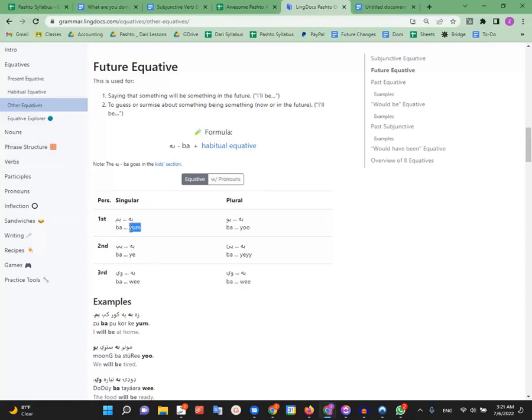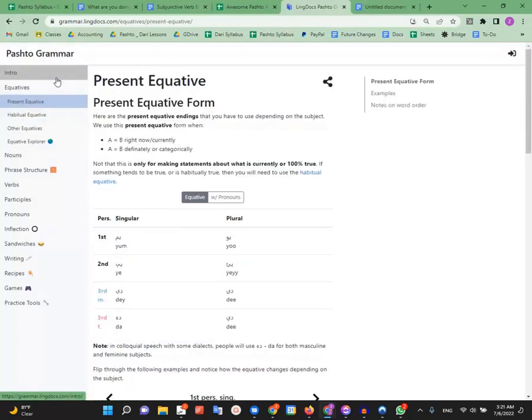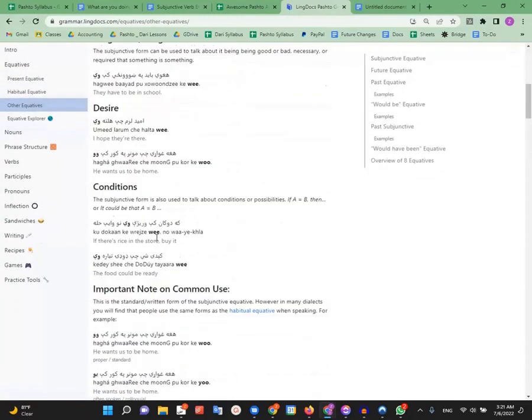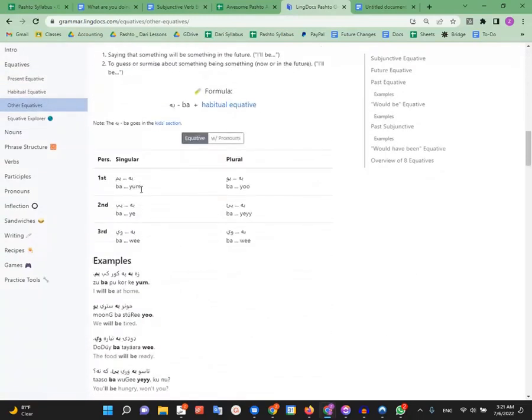Then you'll notice that the actual equative itself, so this ba is not considered an equative, okay? But the actual equative yum is the same as the present equative. So yum and then yum. Okay, I am and I will be. Yum, ba yum. Okay. And then yay is the same, you is the same, yay is the same. The only thing that's different is our third person. And it's actually a little bit easier.